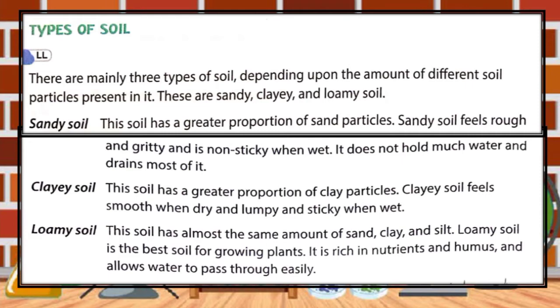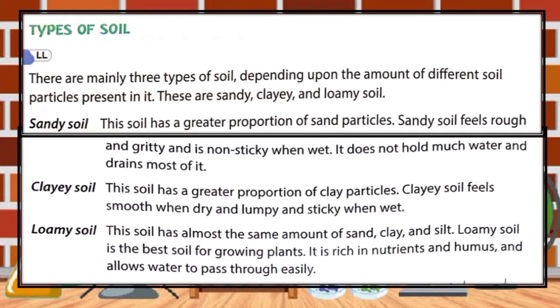This is the first type of soil and it consists of small particles of weathered rock. This soil is one of the poorest soils for growing plants because it has very low nutrients and poor water holding capacity, which makes it hard for the plant's roots to absorb water.